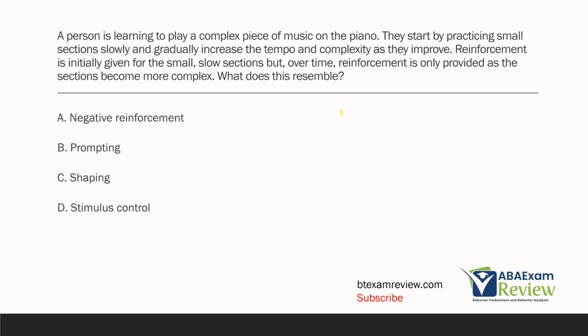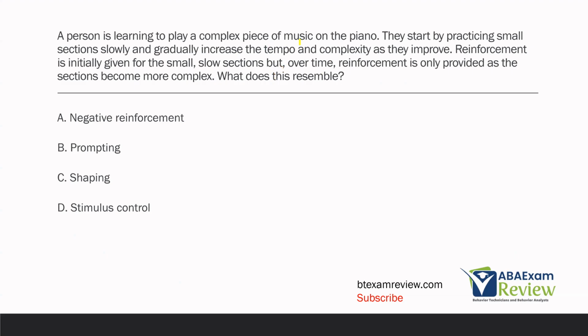A person is learning to play a complex piece of music on the piano. They start by practicing small sections slowly and gradually increase the tempo and complexity as they improve. Reinforcement is initially given for the small, slow sections, but over time, reinforcement is only provided as sections become more complex. What does this resemble? Now, if you are working on your fluency and you've been studying a decent amount, I think this question is fairly simple.